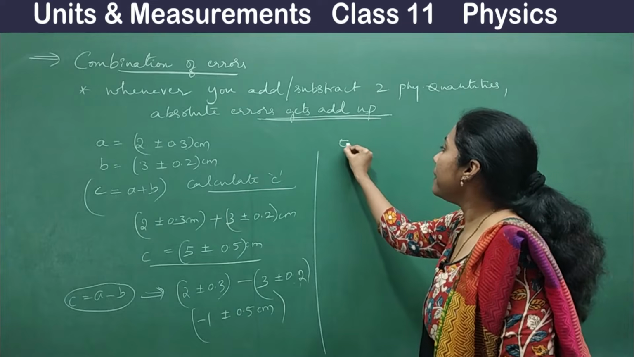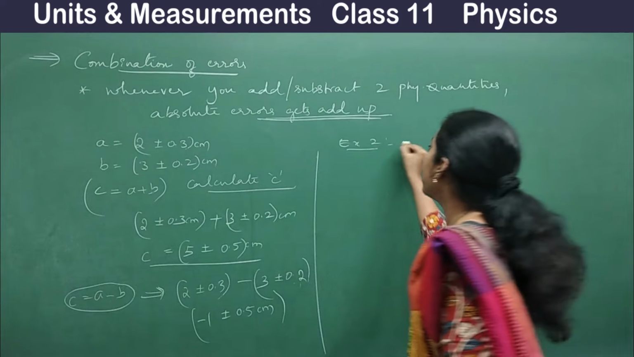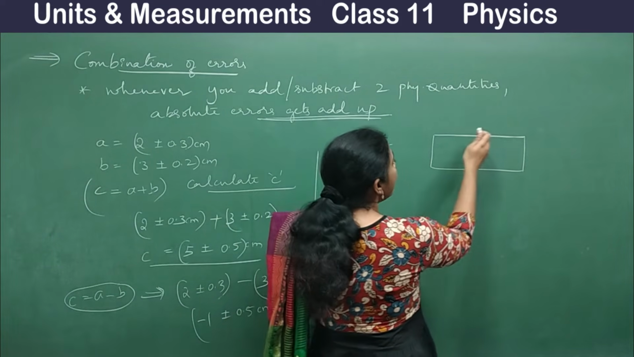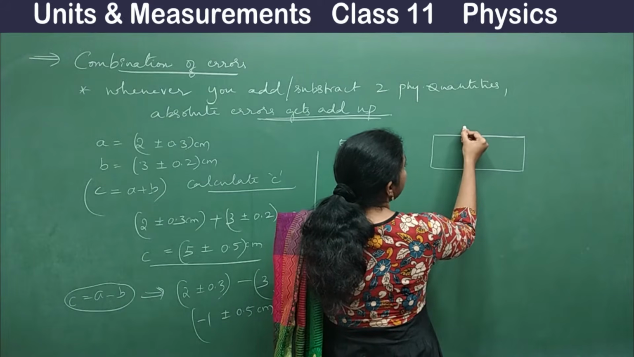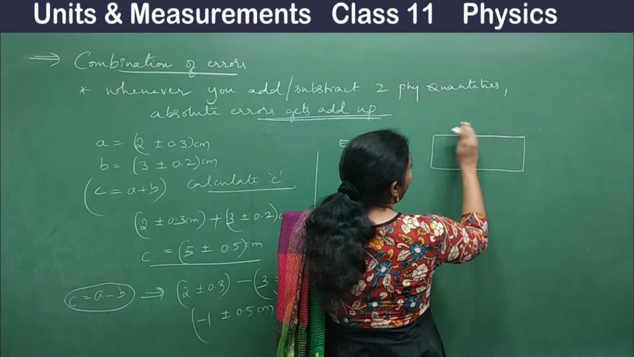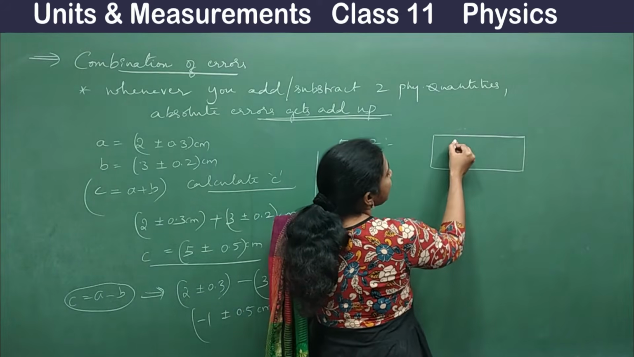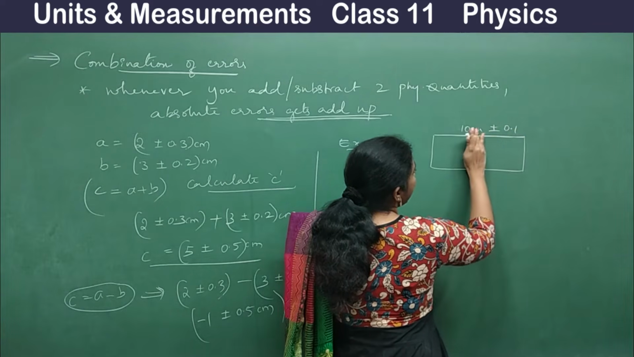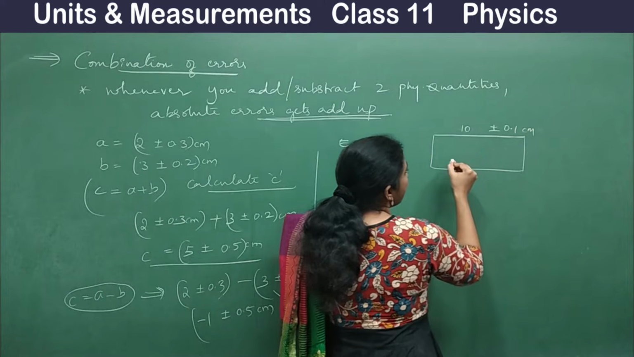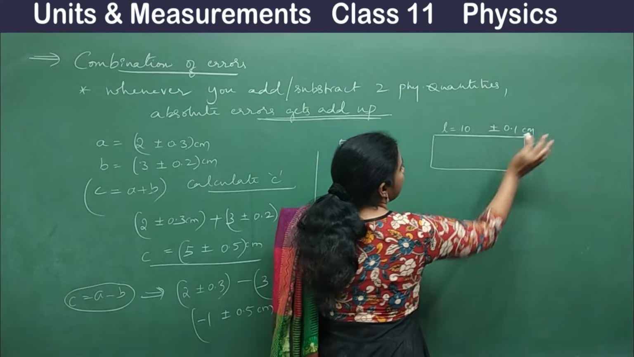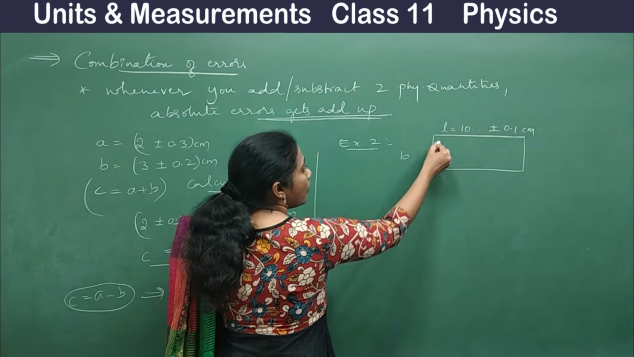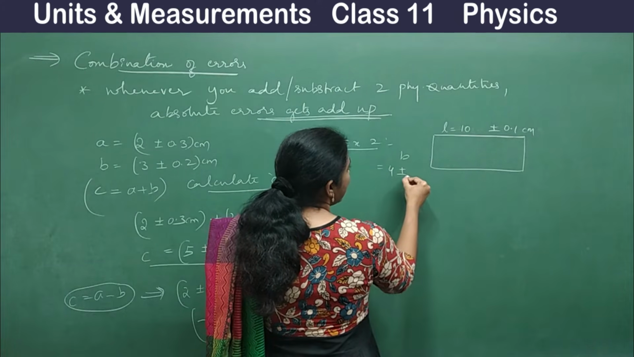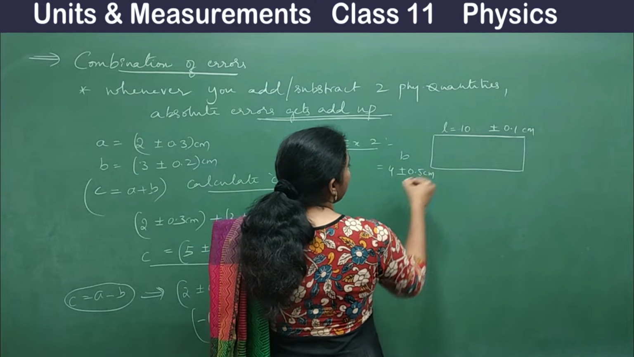Okay, so one more example, let me take example 2. You have some rectangle, and here let this length, let me call this as A. So this length is around 10 centimeter plus or minus 0.1. Okay, 10 plus or minus 0.1 centimeter. So this is our length. And coming to this, this is our breadth of the rectangle. So let the value be around 4 plus or minus 0.5 centimeter.